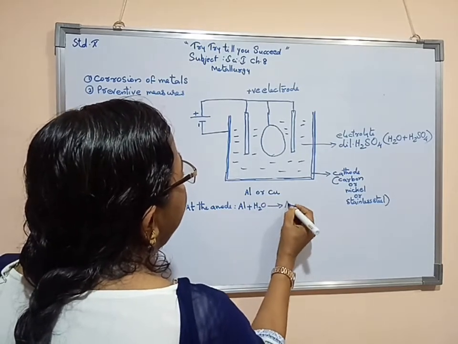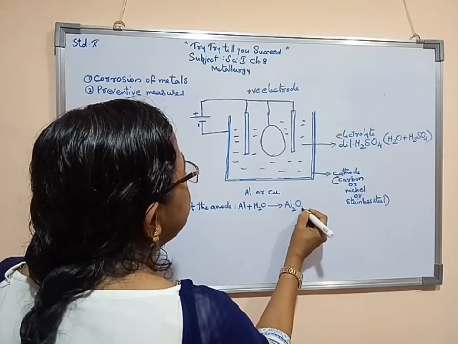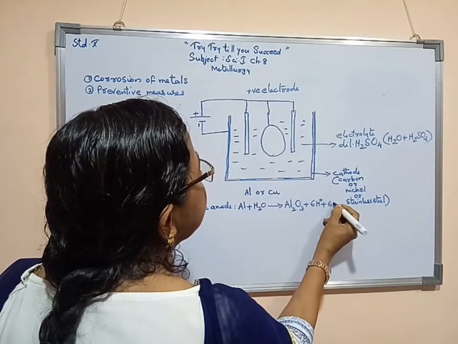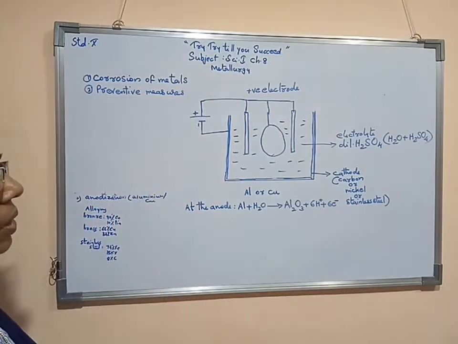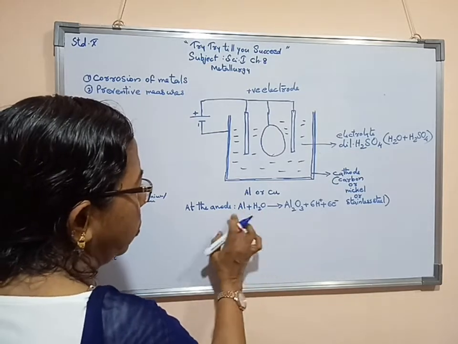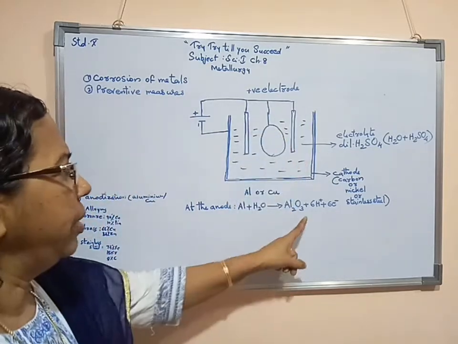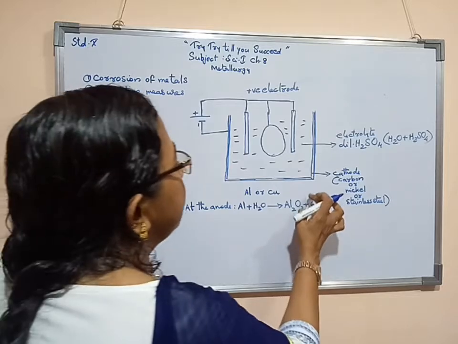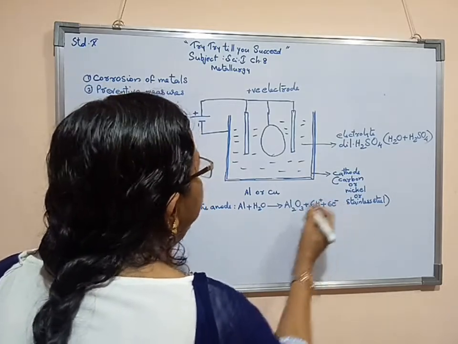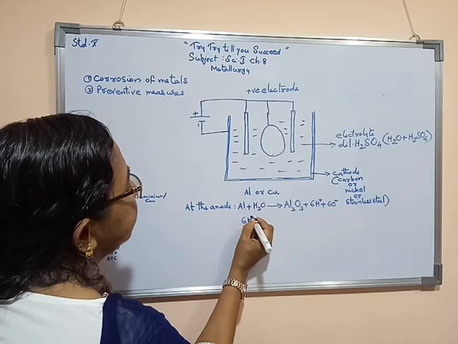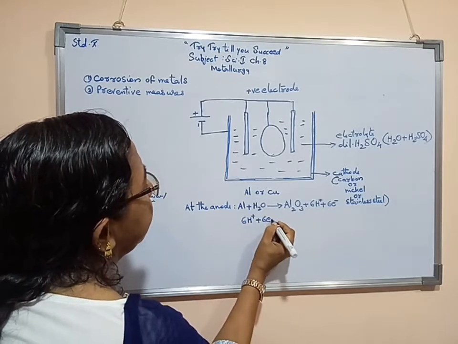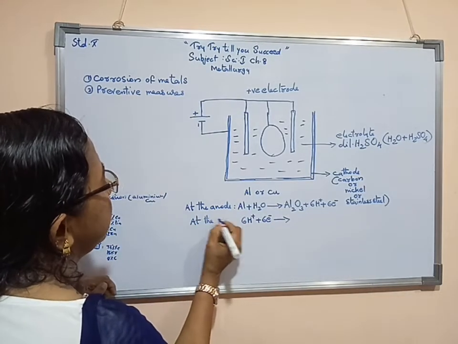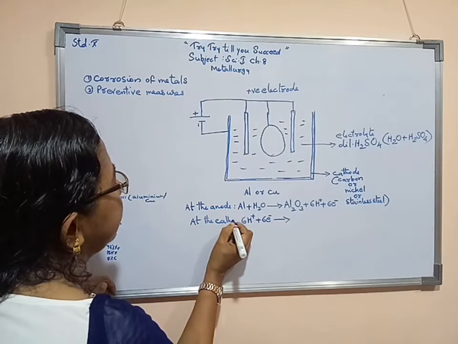As a result of it, aluminium oxide plus 6H+ plus 6e- will form. Now these two join together, and an aluminium oxide coat is forming on these objects. The newly formed 6H+ as well as 6e- will go towards the cathode. Then at the cathode, we'll see which reaction is taking place.